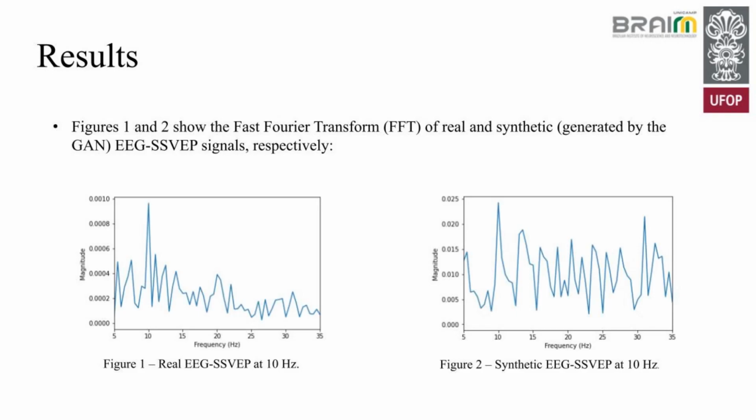Figures 1 and 2 show the FFT of real and synthetic EEG SSVEP signals. In both cases, a major intensity at 10 Hz is noted, although the synthetic signals present a lower signal-to-noise ratio. Also, normalizations during GAN training generate a difference in the order of magnitude of the FFT. Considering 20-fold cross-validation, the average performances for the BCI were 84.5% in Scenario 1 and 88.5% in Scenario 2.